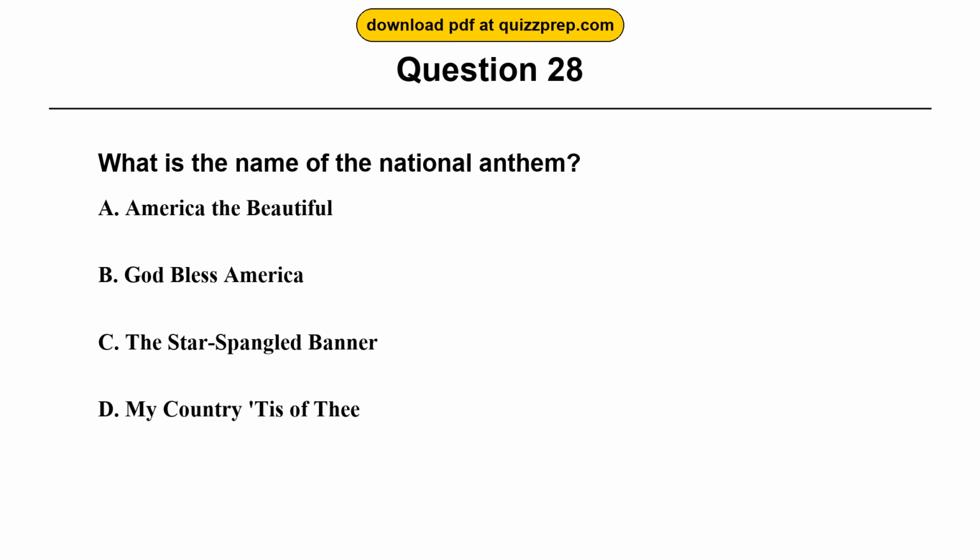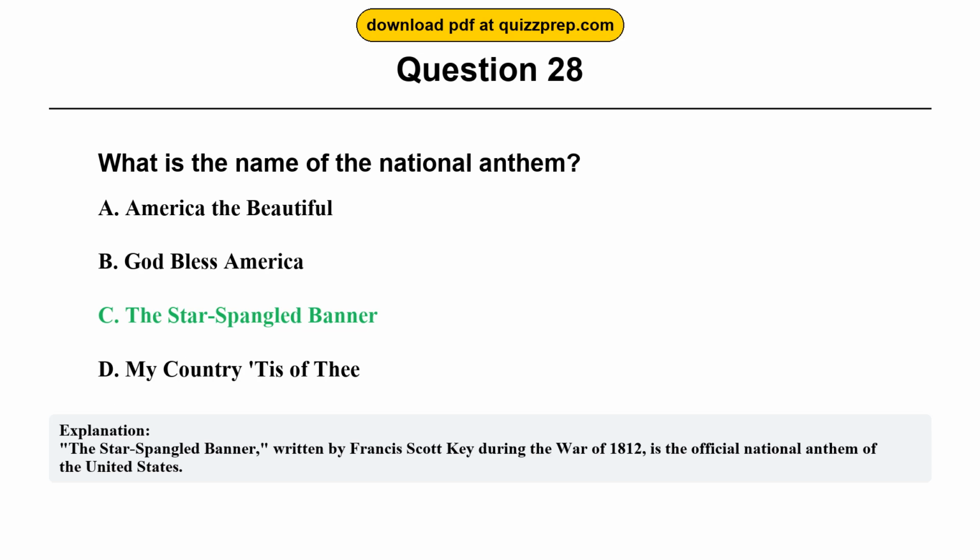Question 28. What is the name of the national anthem? Option A. America the Beautiful. Option B. God Bless America. Option C. The Star-Spangled Banner. Option D. My Country, 'Tis of Thee. The correct answer is option C, the Star-Spangled Banner. The Star-Spangled Banner, written by Francis Scott Key during the War of 1812, is the official national anthem of the